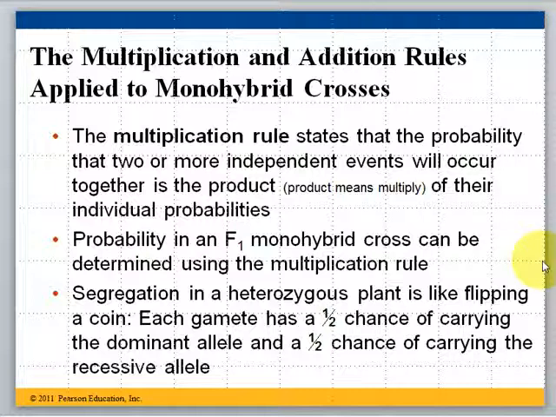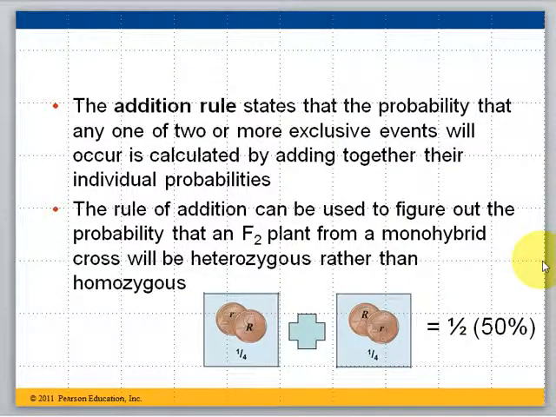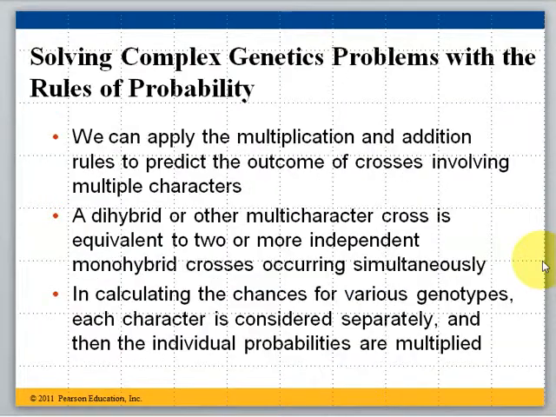So the multiplication rule can help tell us the probability that two or more independent events will occur at the same time or together. And the addition rule states that the probability of any one of two or more exclusive events occurring can be calculated by adding the separate probabilities together. And the best example again for that is, what is the chance that you're going to roll an even number off of one roll of the dice? Well, you have the chance of a 2, a 4, or a 6. Each one of those has a 1/6 chance. Add that together, it's 3/6, a 50% chance that you'll roll an even number.